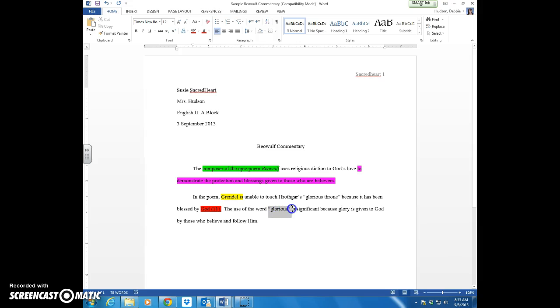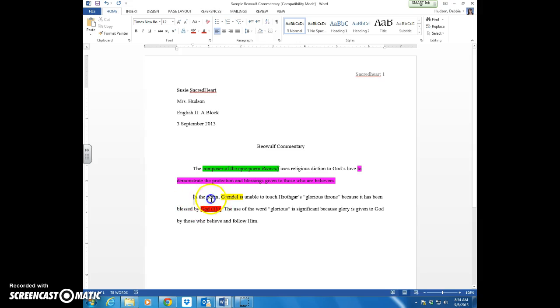Now when I'm using a part of the quotation in the next line, but I've already cited it up here, so notice that I use quotation marks, but I don't need to give an additional citation. This, of course, is just the beginning of a commentary. A full commentary, at least for this beginning one, needs to be about 5 to 6 sentences in length.